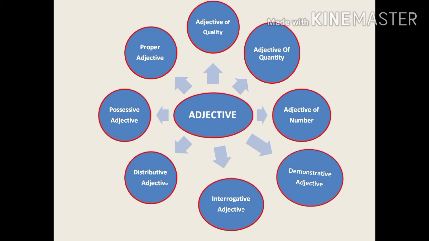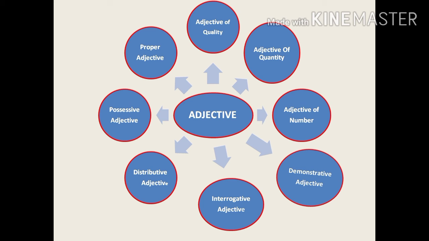Now come to the interrogative adjectives. In interrogative adjectives we put up questions, and for putting up the question we use some words like what, which, whose. If these words are used with a noun, which means they cannot be used alone, then it shows that they are interrogative adjectives, because we all know that any word which is used before a noun is an adjective. Like, whose pen is this? In this I am using whose with the pen, so it shows that it is an interrogative adjective.